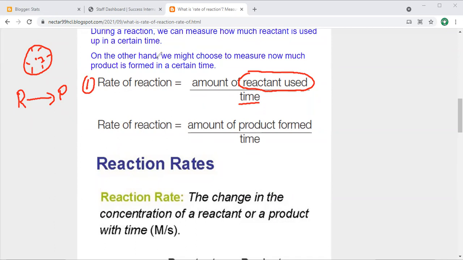Second, on the other hand, we might choose to measure how much product is formed in a certain time. So here in the second way, how you can measure the rate of reaction is the amount of product, how much product is formed during a certain time period. So these two things help us to measure the rate of reaction.